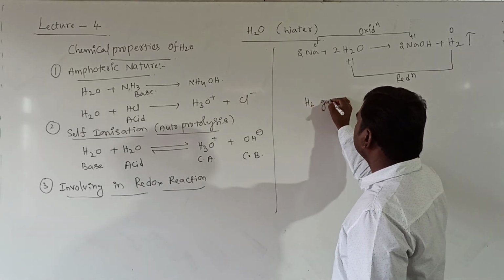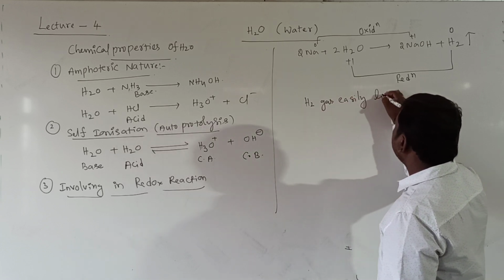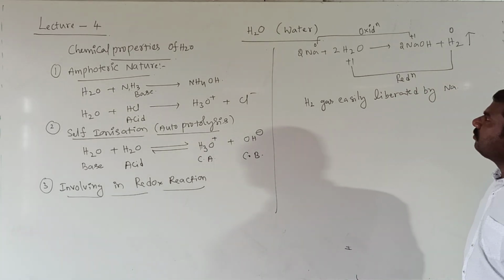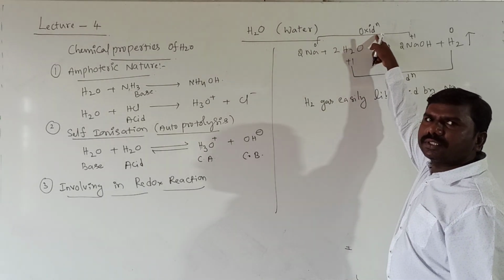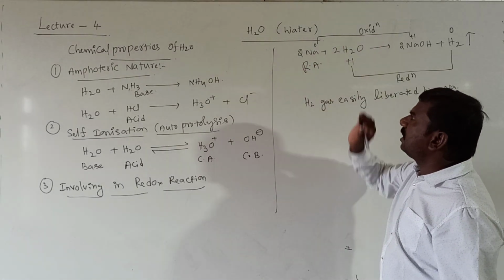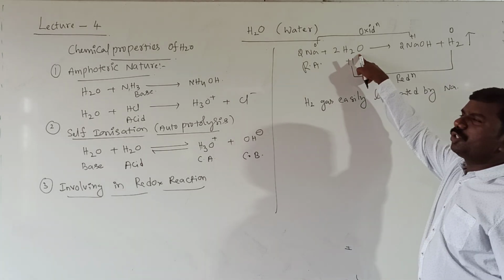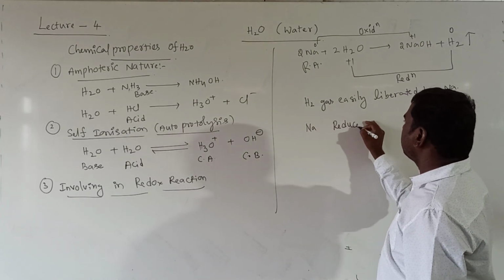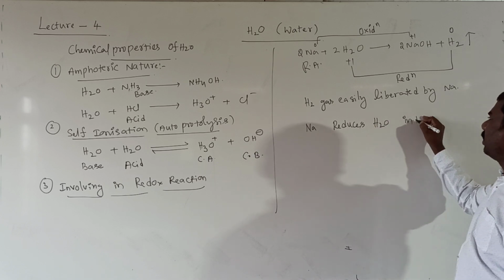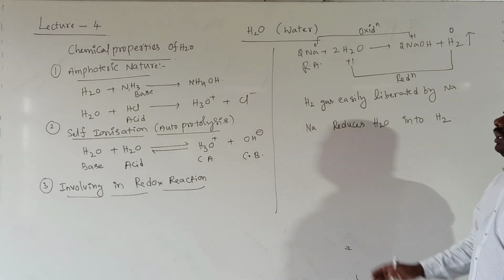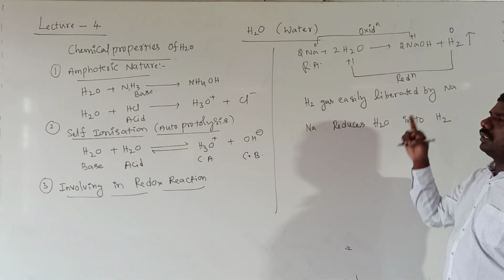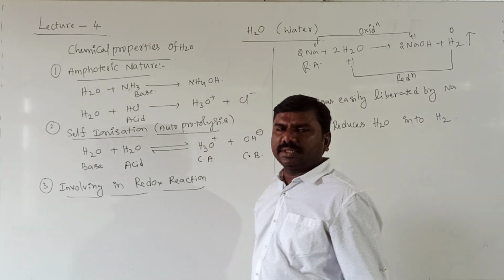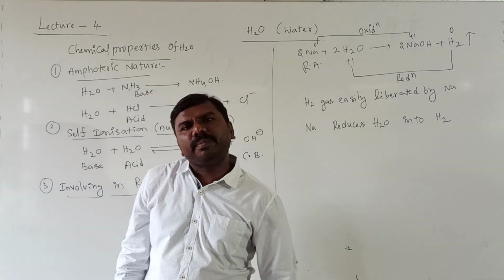Hydrogen gas is easily liberated by which one? That is Na, sodium. Here sodium itself undergoes oxidation. That's why it is acting as a reducing agent. It reduces H2O into which one? H2. Sodium reduces water into H2. It is a reducing agent. Itself involved in oxidation, but it reduces H2O into H2. It liberates hydrogen gas when treated with sodium metal.